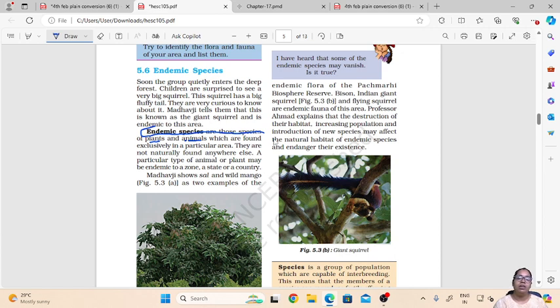For example, if I take cashew, this is endemic to Goa. I'm just taking an example: if I say cashew is only found in Goa and it is not found in any other state of India, then I can say that cashew is an endemic species of plant which is only found in Goa. So this is the meaning of endemic species, that is any species of plants or animals which is exclusively found in a particular area and is not found anywhere else.